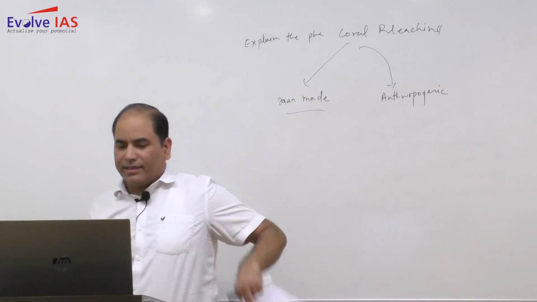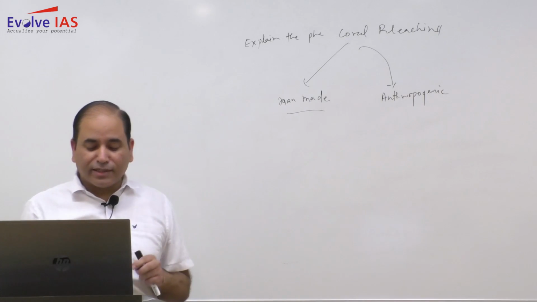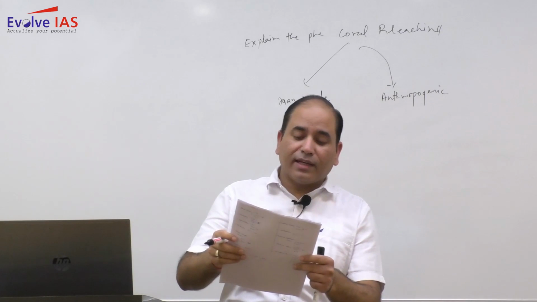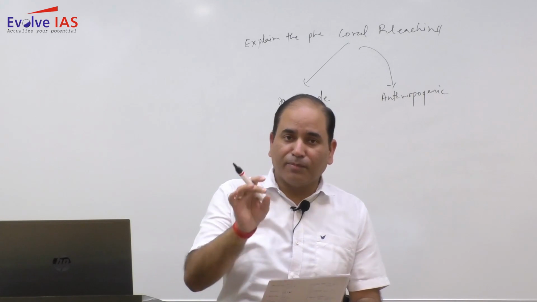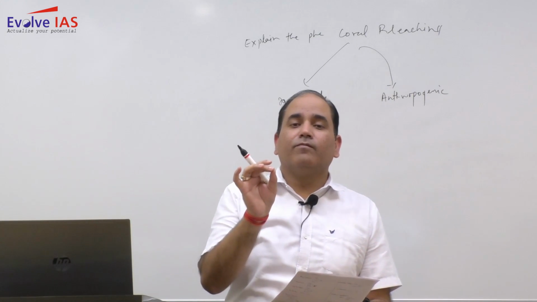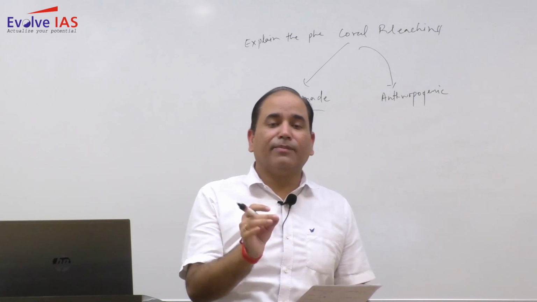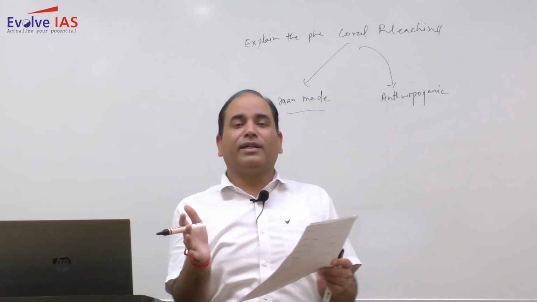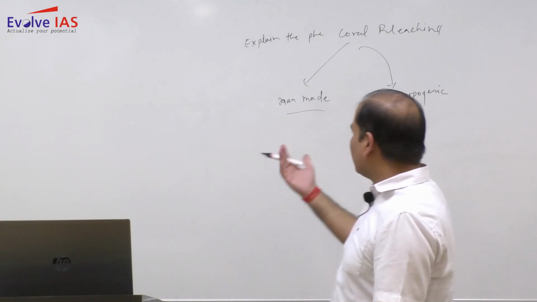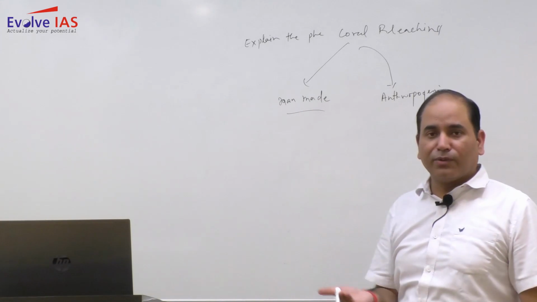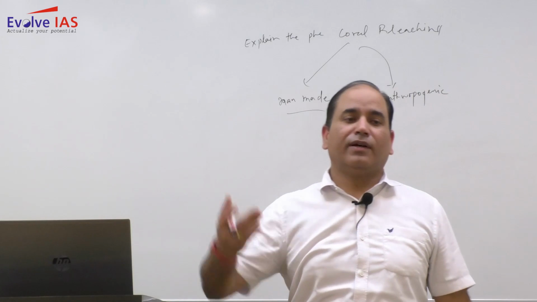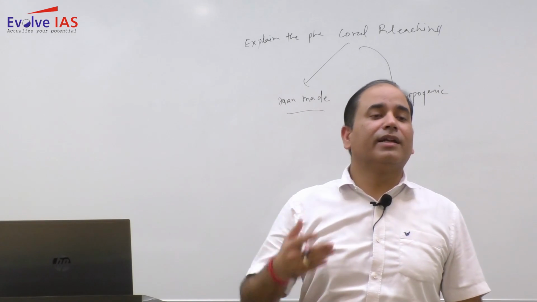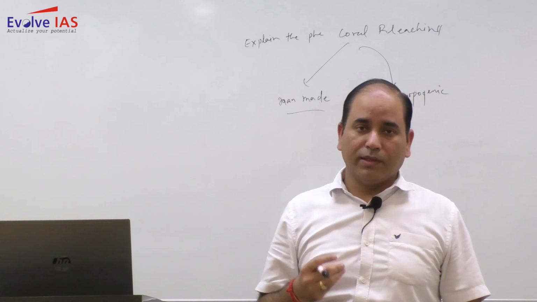Now when you write, the question is simply asking to explain the reasons of such an occurrence, but unless you write some examples, it will not be enough. You need to write where you have witnessed this phenomenon. You can give examples of Indonesian coral bleaching, our Lakshadweep coral bleaching, and particularly Great Barrier Reef coral bleaching.